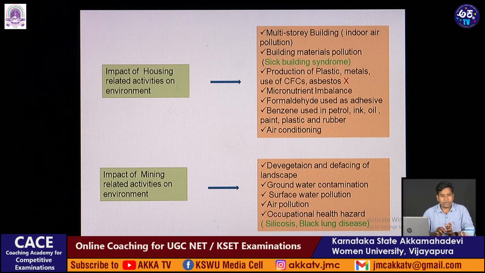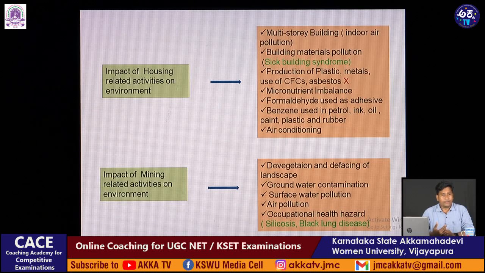These contaminants are coming into the groundwater we are using, and people consuming that water are getting different diseases because of these hazardous metals.